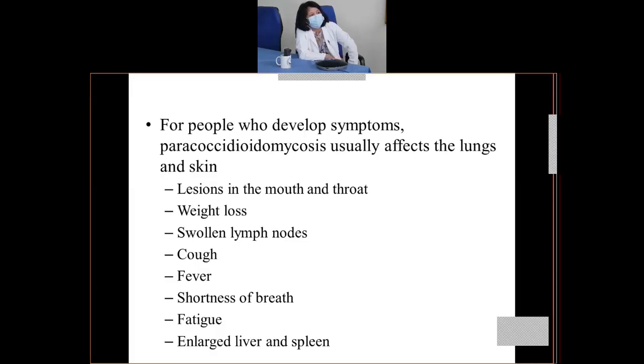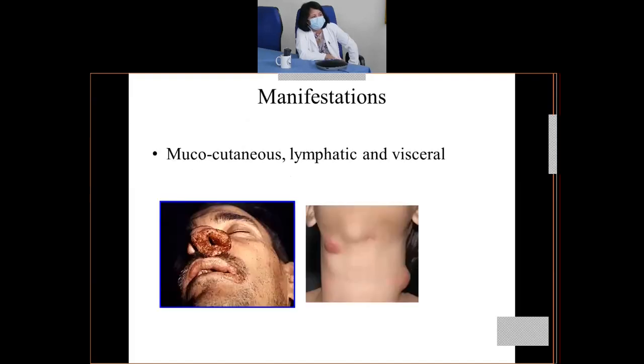So for people who develop symptoms, it usually again affects the lungs and skin. These are the primary sites. It can be in the form of lesions in the mouth and the throat, weight loss, swollen lymph nodes, cough, fever, shortness of breath, fatigue, and even enlarged liver and spleen. So these are the mucocutaneous, lymphatic, and visceral forms. You can see the lymphatic type on the right side. The lymphatic type is very common in children.